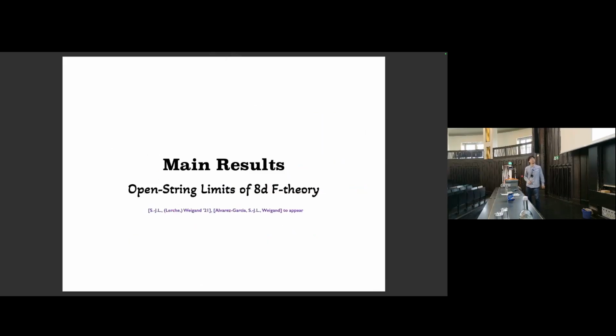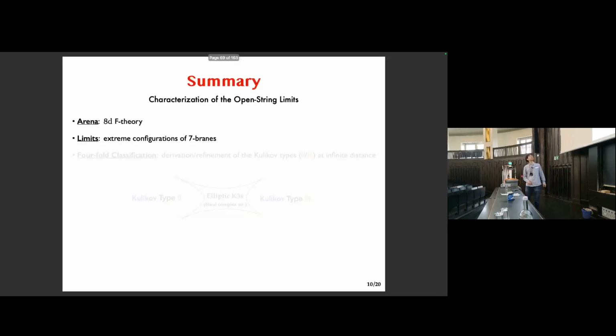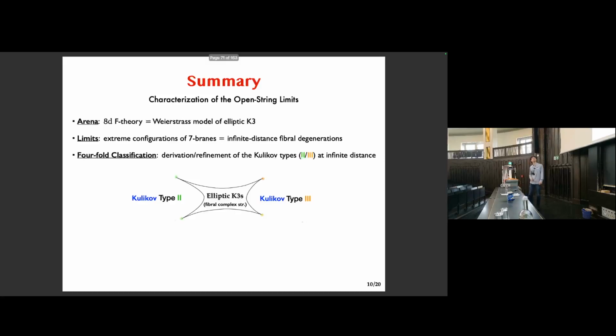And now to the meat of this talk. Let me finally give you our main results concerning the open string limits of F-theory in 8 dimensions as a starter. So summary first, what precisely have we done? Within the arena of 8-dimensional F-theory, we've analyzed extreme limiting configurations of 7-branes, which amount to infinite distance degenerations of a Weierstrass K3.